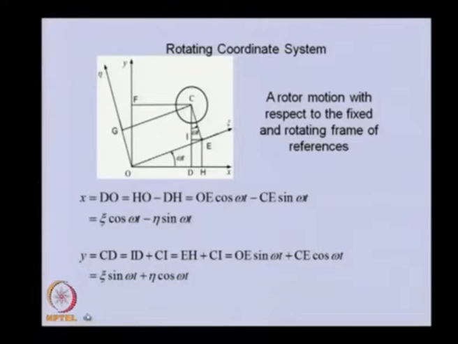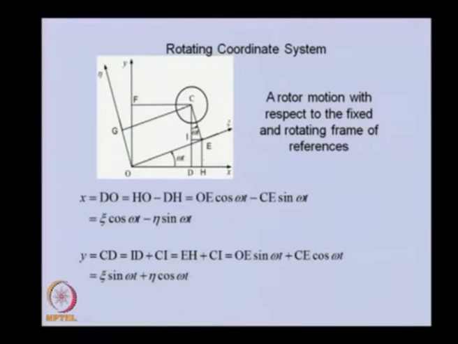So now we will analyze the internal damping with a very simple mathematical model of a rotor system. In this case, we will derive the equation of motion in the rotating coordinate system, and once we obtain it, we will introduce the hysteretic damping or internal damping at that stage. So initially we will derive the equation of motion only with viscous damping, and subsequently we will introduce the hysteretic damping. Before going to the equation of motion, let us see the rotating coordinate system and its transformation.